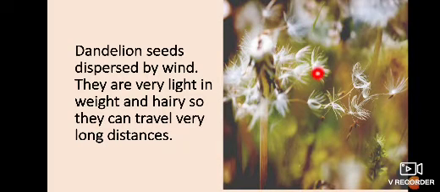You can see here all these are fiber-like structures, these are hairs, and this one is the seed. This brown colored part is the seed. This seed is dispersed with the help of air. So dandelion seeds are dispersed by wind. They are very light in weight and hairy, so they can travel very long distances with the help of wind.